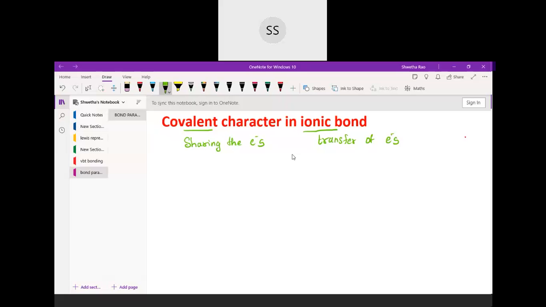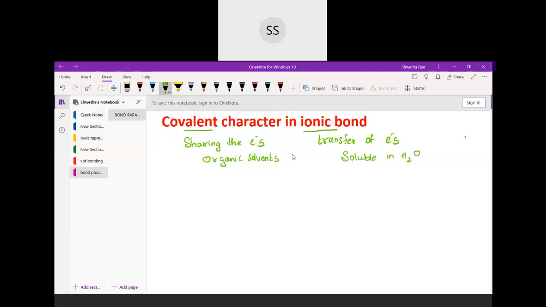You can dissolve an oil only in an oil kind of substance. You can't dissolve them in water because water has ionic character, whereas these oils have a covalent character. So they can get dissolved only in organic solvents. Covalent compounds get dissolved only in organic solvents, whereas ionic compounds are soluble in water.